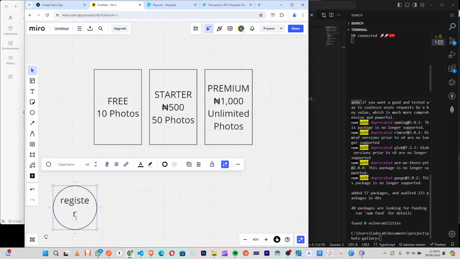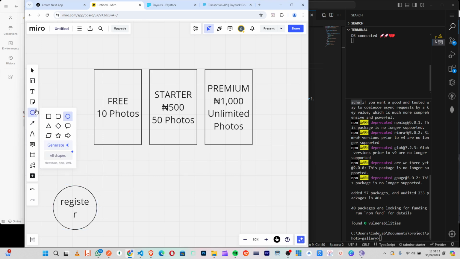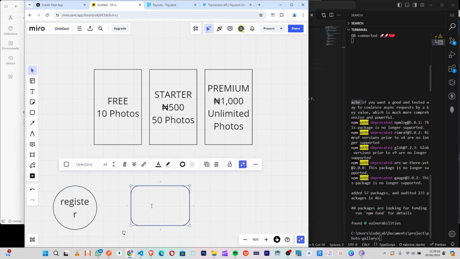This button won't register them immediately, right? But what this button will do is take their data, pass it to another endpoint. So let me just use something like this. Pass it to come here. So here will be Paystack so that it will build their account, right?